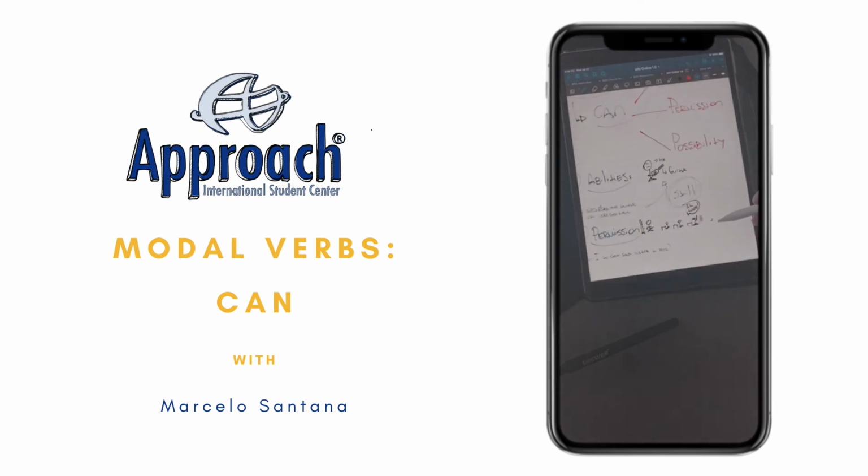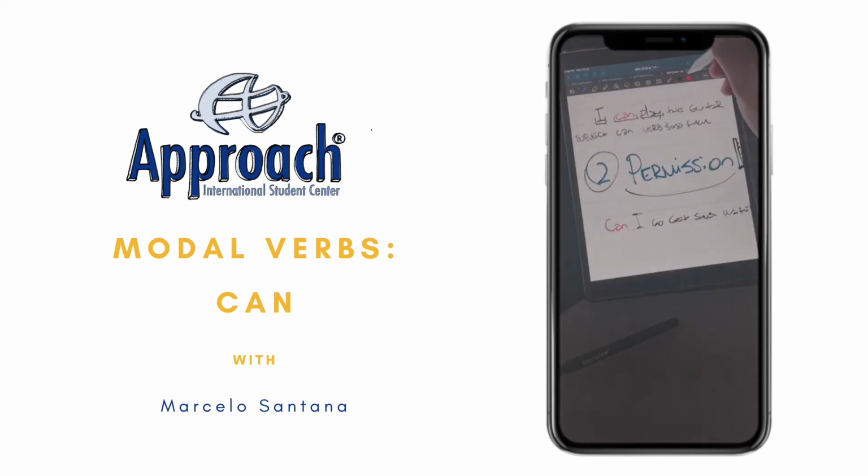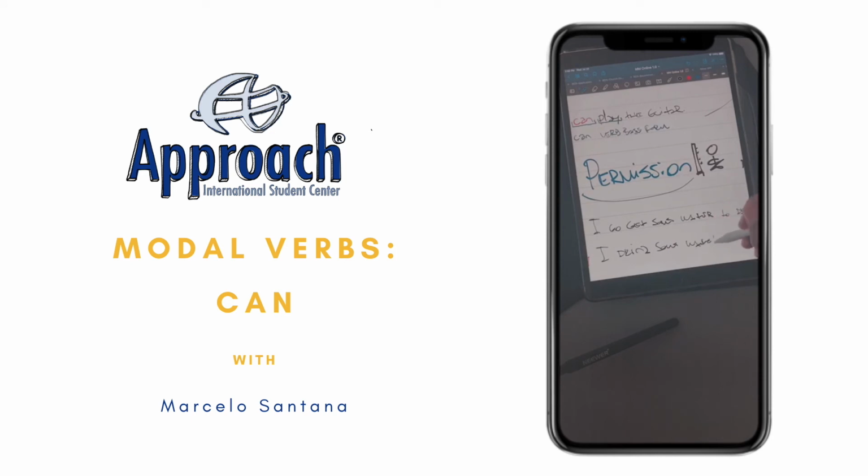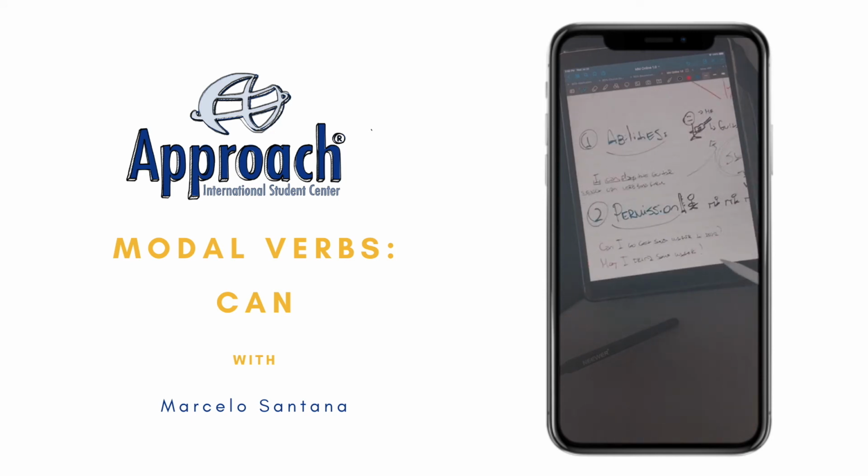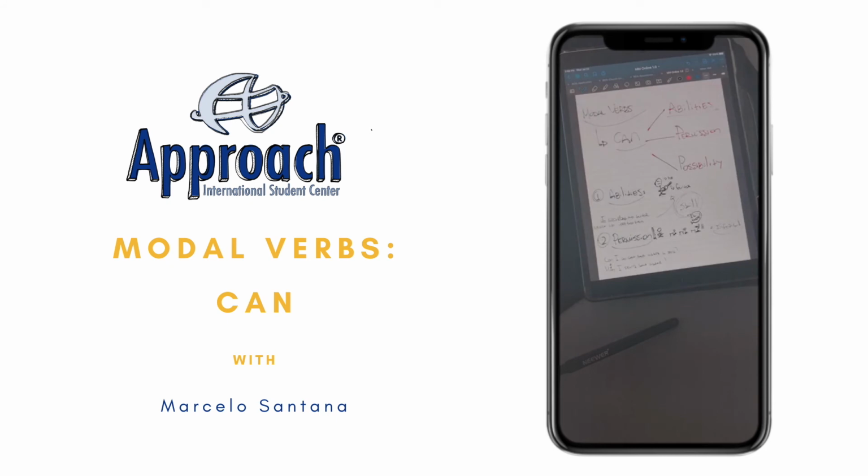So let me write here, informal, before the grammar police attacks. Informal, right? We know that the proper modal verb for permission would be the modal verb may, right? May I drink some water? Then this would be the best way to ask, okay? May I drink some water? But I can use can as well. All right? It's just a little bit more informal.